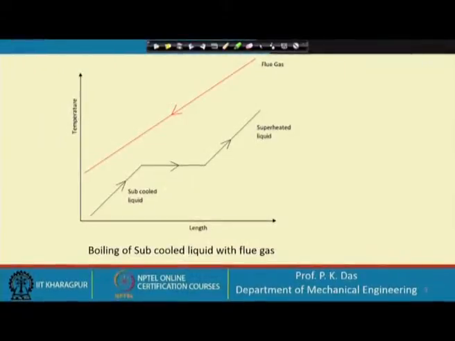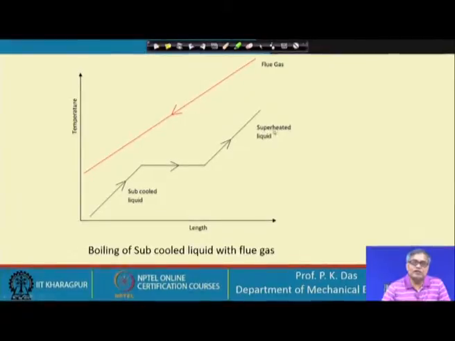So, once again I would like to draw your attention to this particular figure. I have taken a typical case of a boiler where the flue gas is heating the liquid, so that from the subcooled state the liquid goes to the saturated condition, then vaporization takes place and then we are having superheated vapor. Superheated liquid has been written, but it is in the superheated condition, so it is superheated vapor.